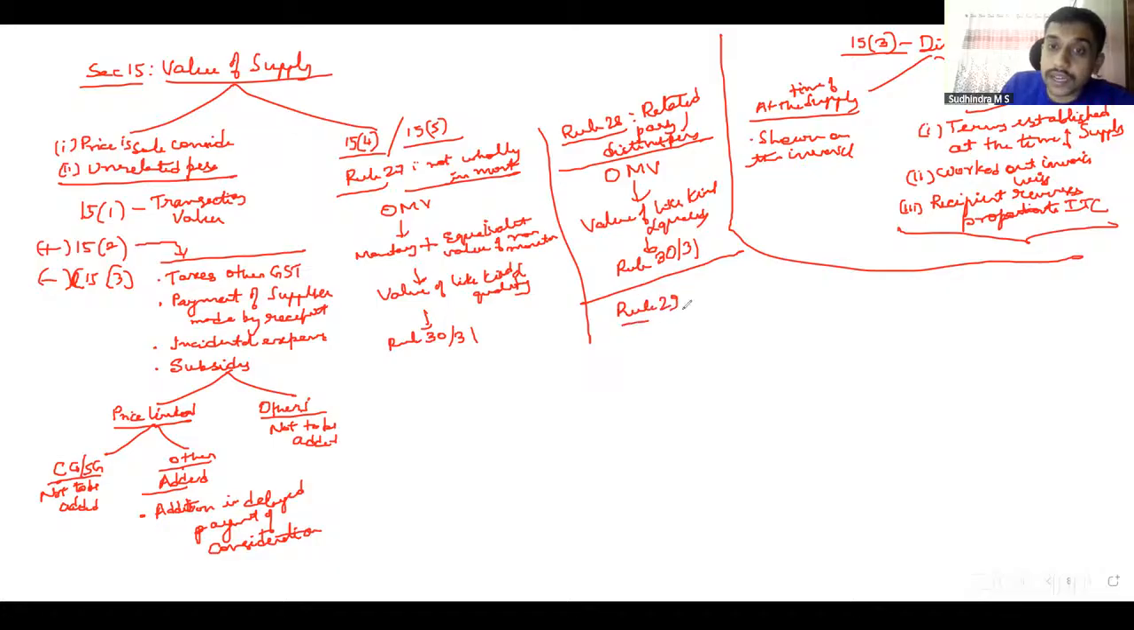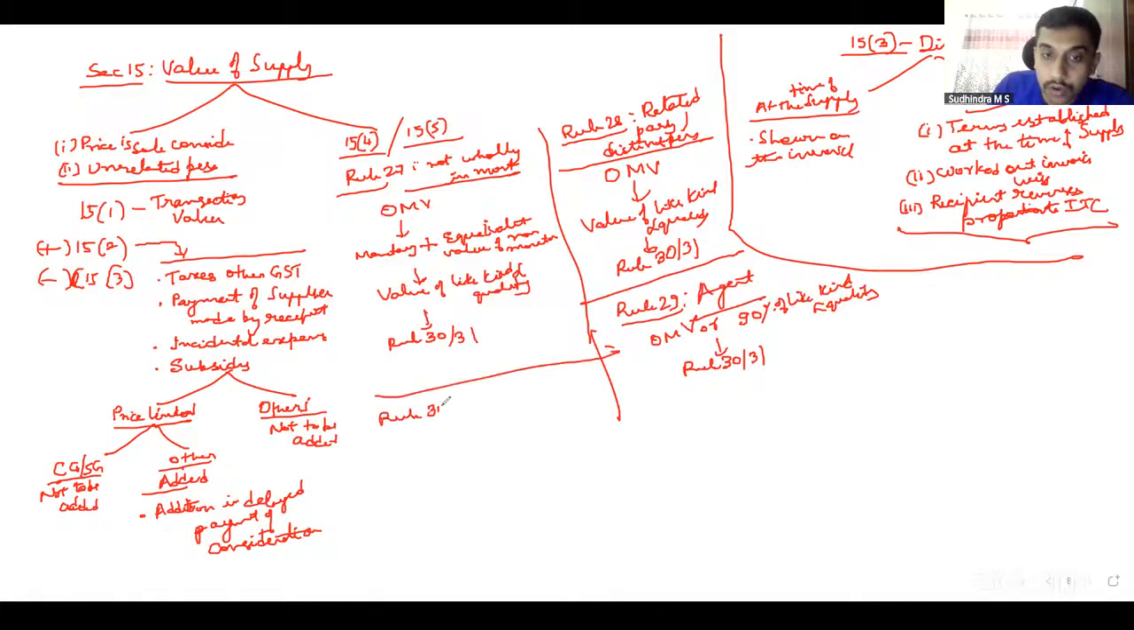In case of rule 29, it talks about agents supplying through an agent. How will we determine? Rule 29 says the same open market value. However, instead of open market value, you can also choose 90% of like kind and quality. So if the agent sells it to the customer at 100 rupees, the principal can value it at 90 rupees. Or you can go with rule 30, 31 if that is not possible. So what are rule 30 and rule 31 talking about?